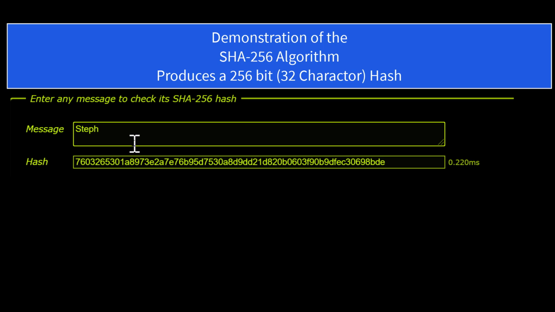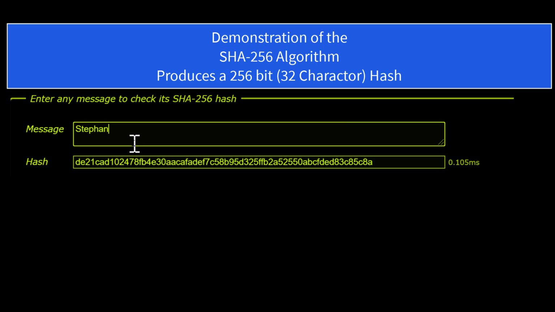So as you can see, it really doesn't matter the length of the text that you run through the algorithm. It will always produce a 256-bit result. And this is used to prove the integrity of something. If somebody sends me an email, for example, and the original email named Stephen, and it would have this hash result. But if somebody changed the spelling to STEPHAN, it totally changes the hash result.